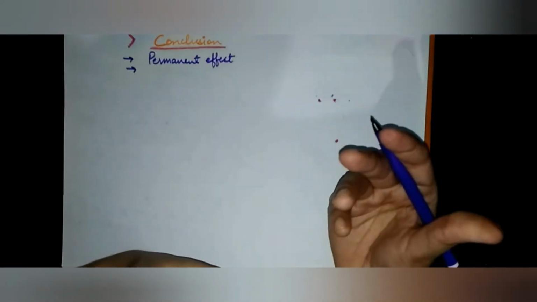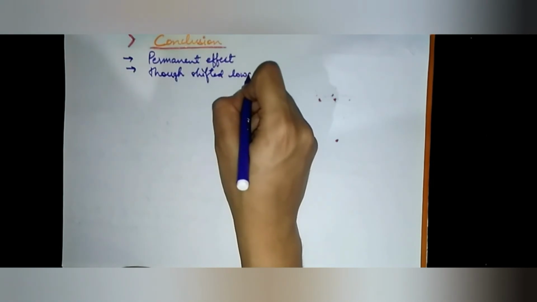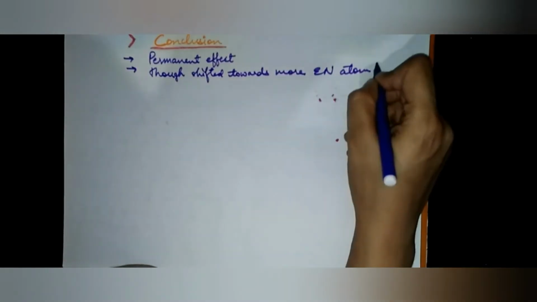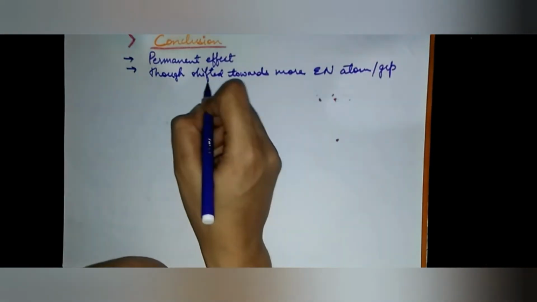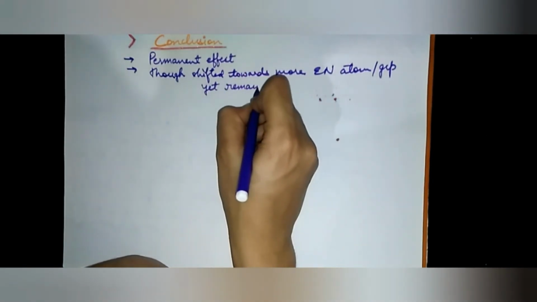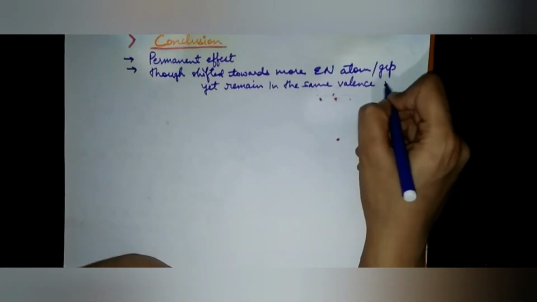The next is the shared pair of electrons, though permanently shifted towards the more electronegative atom or group, yet remains in the same valence shell.